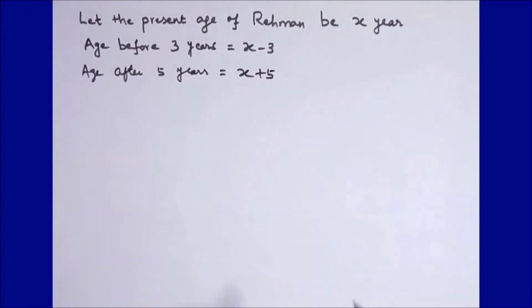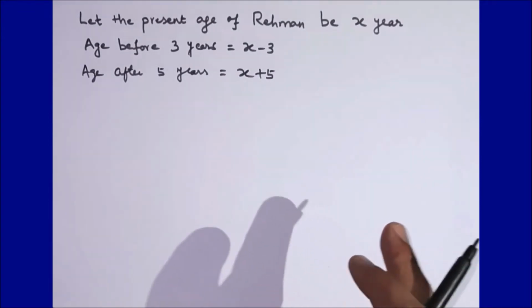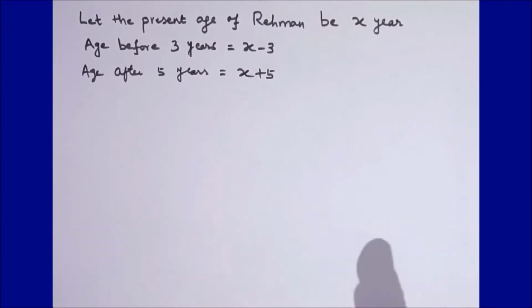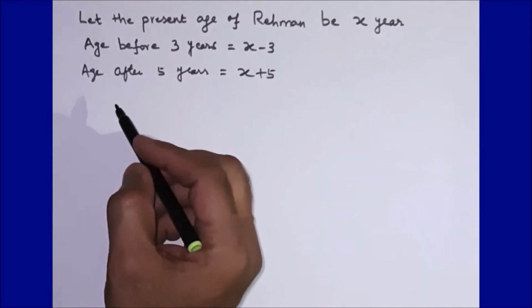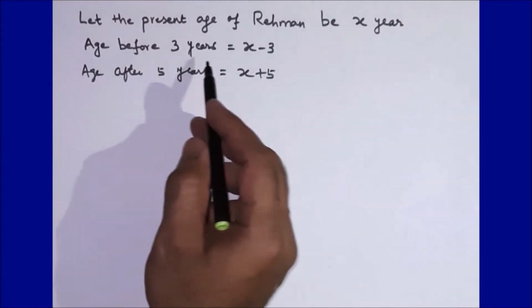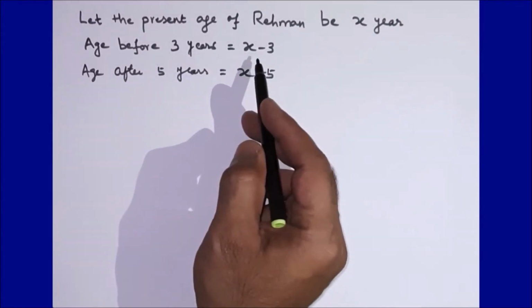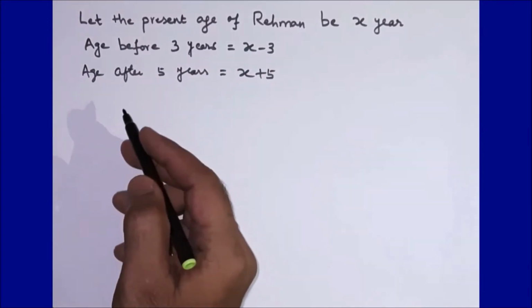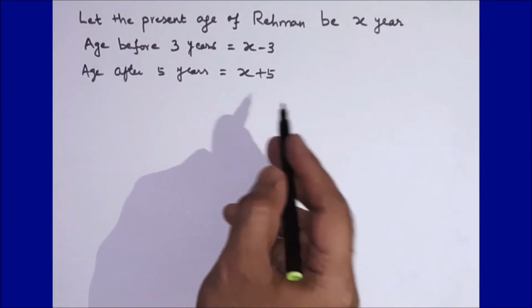So guys, the question is saying that the reciprocal of the age before 3 years and after 5 years is 1 upon 3. So for that reason, we are finding out what would be the age before 3 years, which will be x minus 3, and the age after 5 years, which will be x plus 5 years.